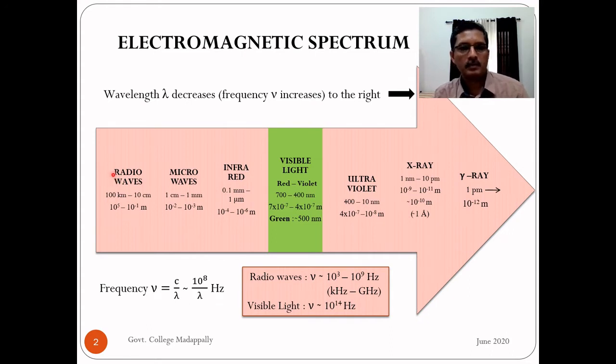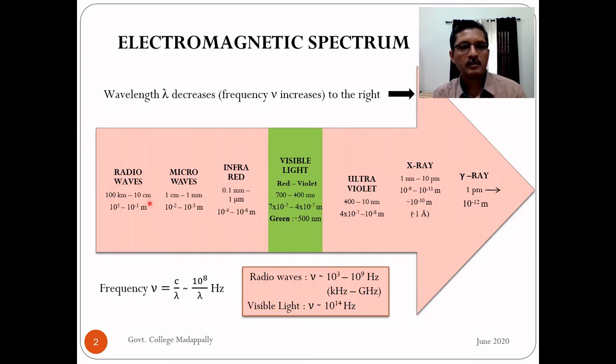Now here I have arranged different regions of the electromagnetic spectrum in the decreasing order of wavelength, or increasing order of frequency towards the right. So there are mainly 7 regions. These are bands. We have to understand these regions as bands. That means each region has a frequency band or wavelength band. It's not that a particular radiation has a single wavelength. So let us start with the longest wavelength region, radio waves.